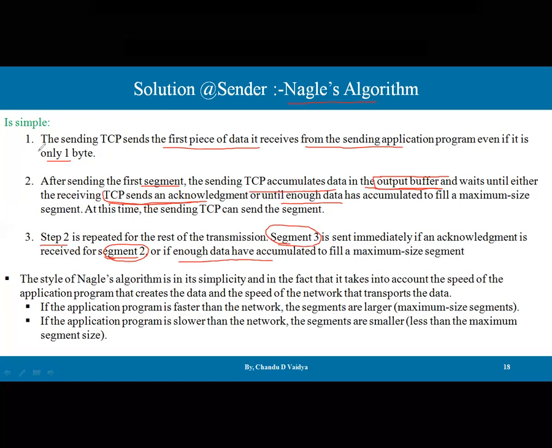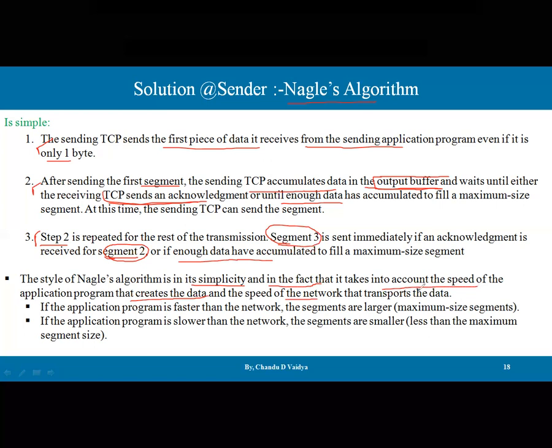So these are the three steps. Very simple steps are available. So wait for some time, and put the data into the output buffer and send only if the acknowledgement is received. So this is what the Nagle's algorithm is. The beauty of Nagle's algorithm is in its simplicity, and in the fact that it takes into account the speed of the application program that creates the data, and the speed of the network that transports the data.